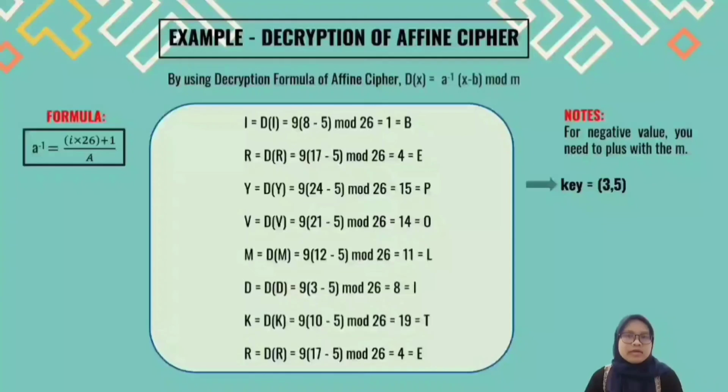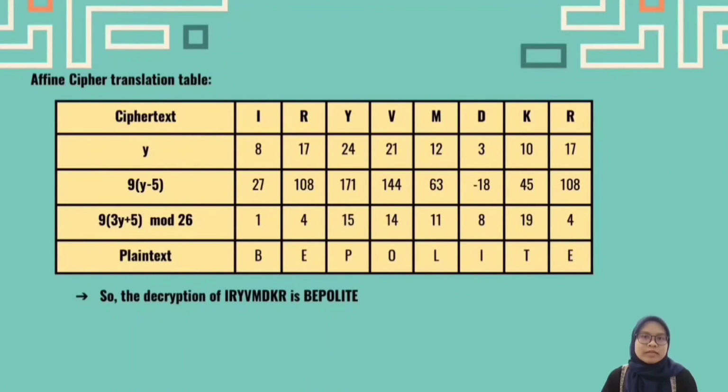Then, we will repeat the same calculation by substituting the other values. Lastly, we will get the decryption of IRYVM DKR is equal to "be polite". This is the affine cipher translation table for the decryption example. And for extra information, if you get a negative value, you just need to add M, so you will get a positive value. So, that's all the calculation of the example of affine cipher.